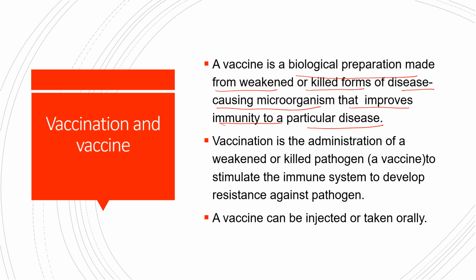So if we were not vaccinated, probably many more people would have died in this coronavirus. Now, vaccination is the administration of a weakened or killed pathogen to stimulate the immune system to develop resistance against the pathogen. So the body becomes resistant against the pathogen. If the pathogen infects again and again, the body's antibodies will work hard to fight against it.